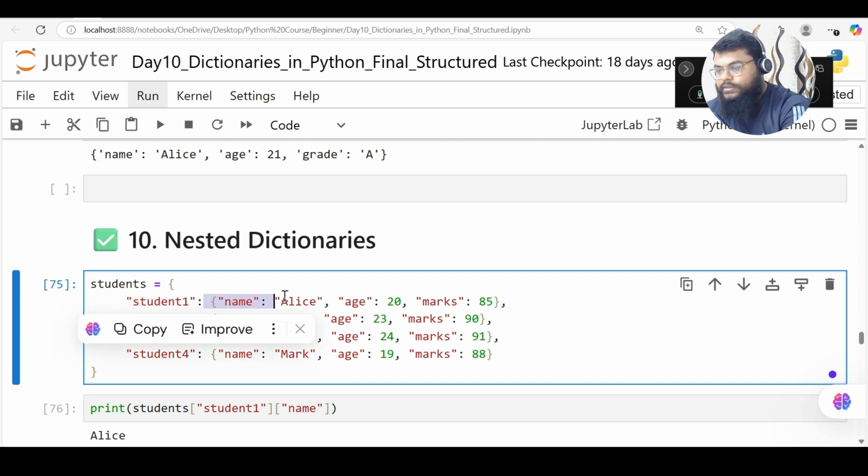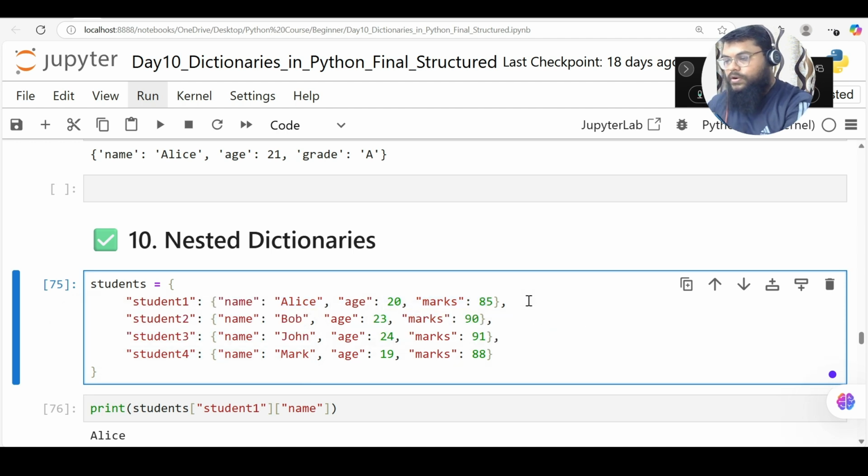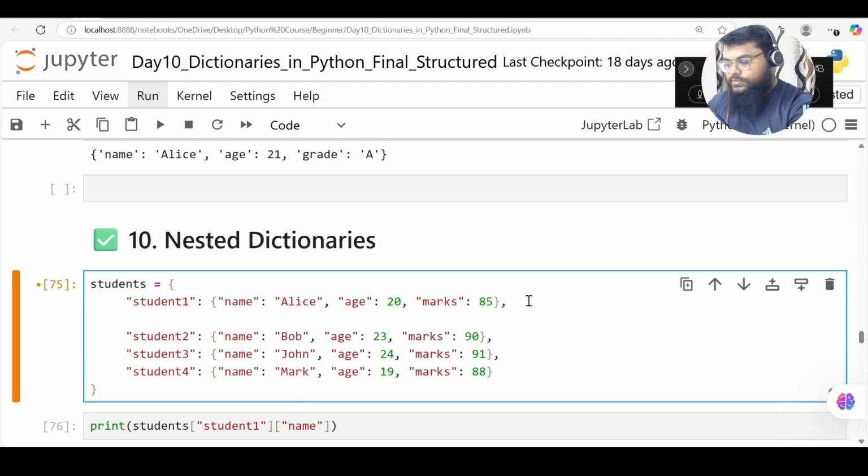This complete dictionary is my value. Okay, so this is called a nested dictionary. So this is my key, and this complete dictionary, starting from here, is itself my value. So this is called a nested dictionary.